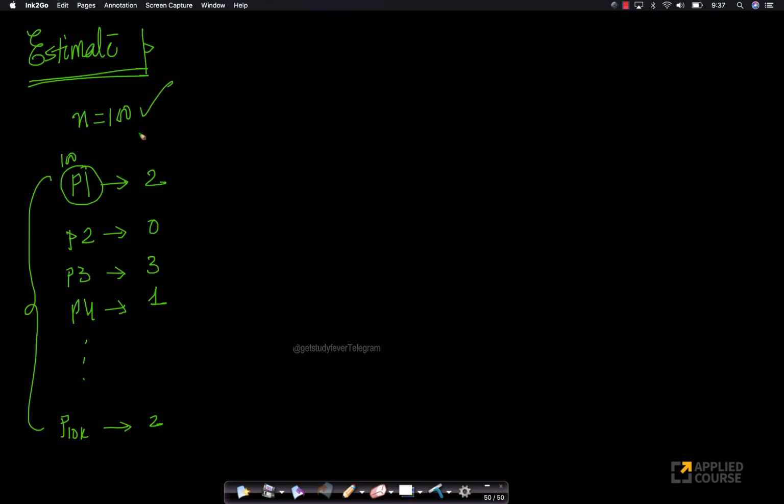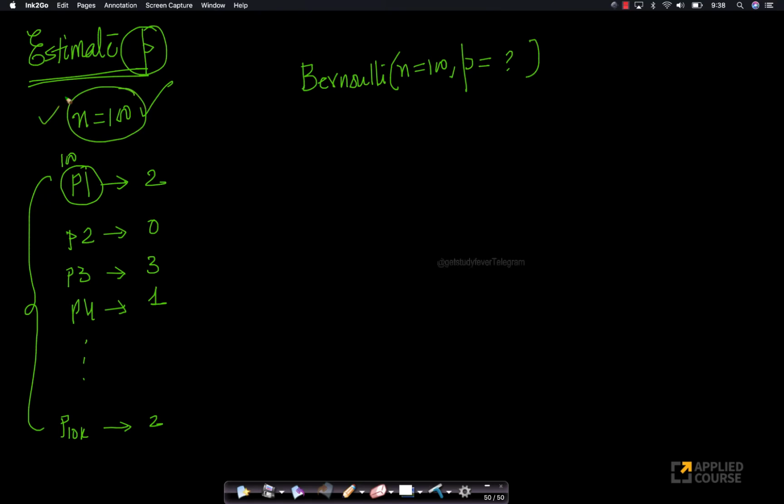Now, given this real world data, I know that this follows Bernoulli. I also know the value of N because the manufacturer told me that in each pack I'm putting in 100 bulbs. But what is the value of P now? If I can estimate the value of P, I'm done. That's the only other parameter that is not obviously visible to me. The manufacturer tells me that N equals 100. But what about P? How do I compute P?